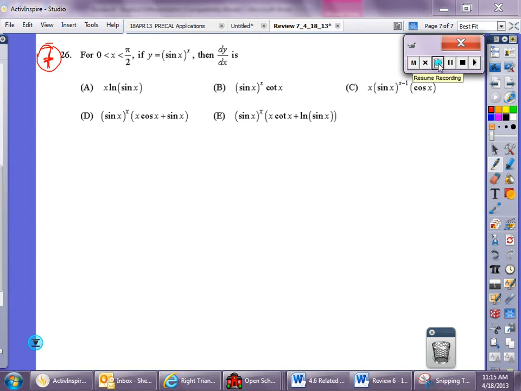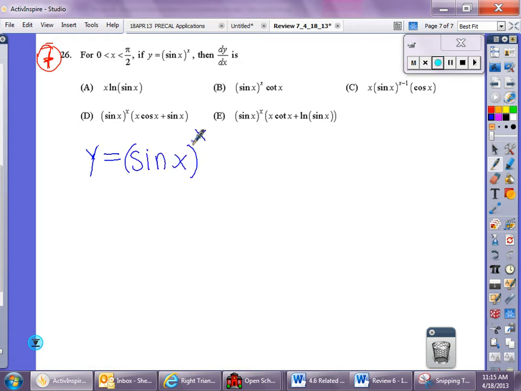All right. So y equals sine of x to the x. So now you have a base that's an x and an exponent that's an x. And we talked about that before when we did derivatives. What do you need to do to make that work? Take the ln. So problem is you can't have an x to an x. So you got to get rid of one of the two. So we simplify it by taking the ln, makes the power come down and multiply. So on both sides we're taking an ln.